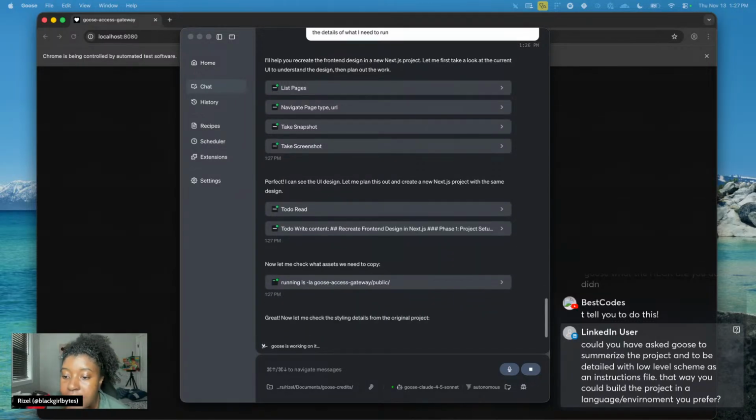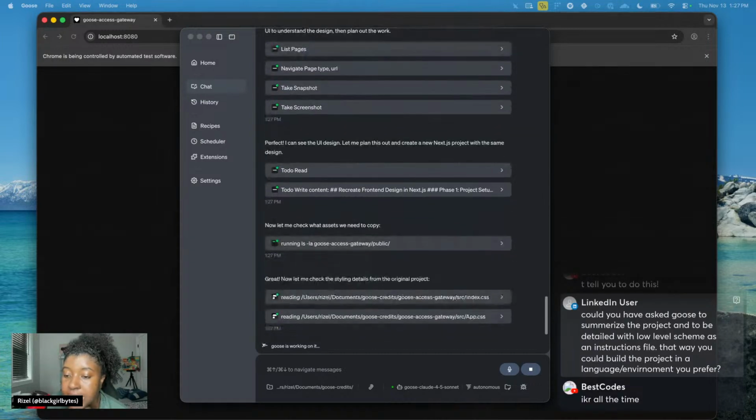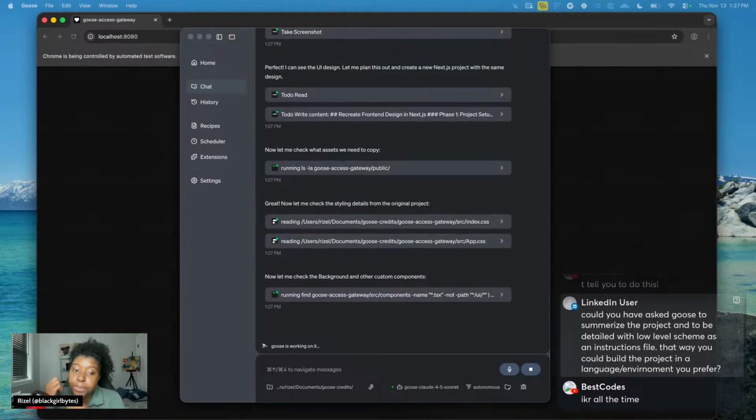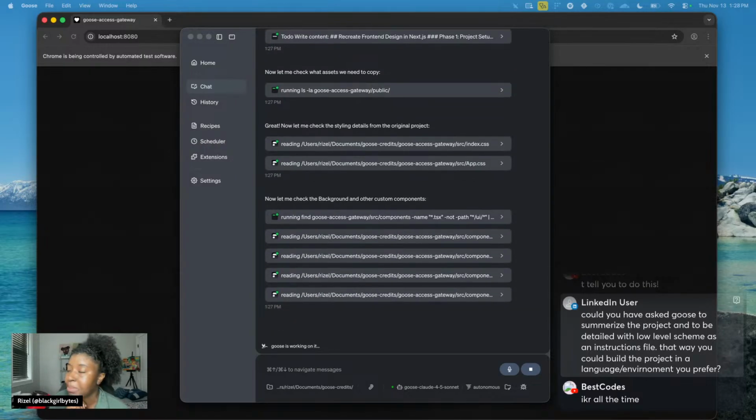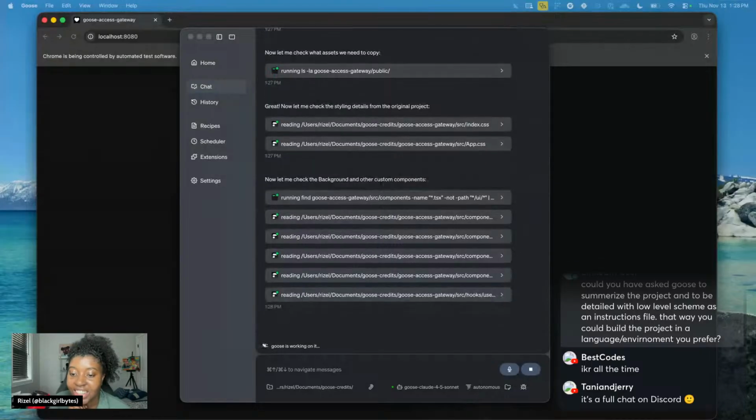Oh, could you have asked Goose to summarize the project and be detailed with low-level scheme as an instructions file? That way you could have built the project in a language environment you prefer. Boom. Yeah, I definitely could have done that. I'm a messy coder and a messy prompter, so I did not do that. But actually that's a really good plan.